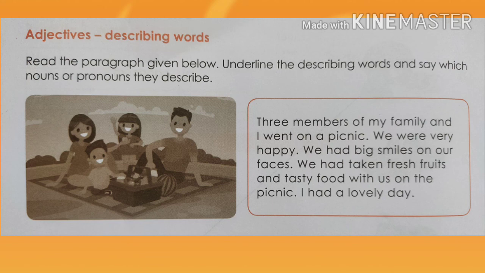So students, in this paragraph we have to underline the describing words first. That is the 3, happy, big, fresh, tasty and lovely. These all words are describing words. Describing words tell us more about nouns or pronouns. Describing words are also called adjectives. Adjectives that point out the quality of nouns or pronouns are called adjectives of quality.